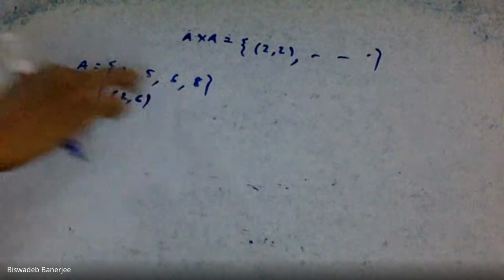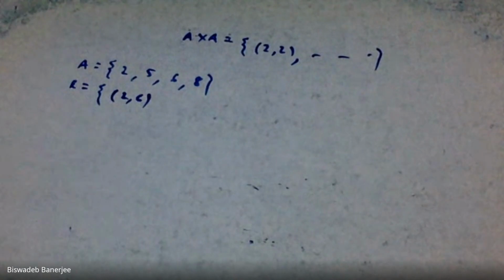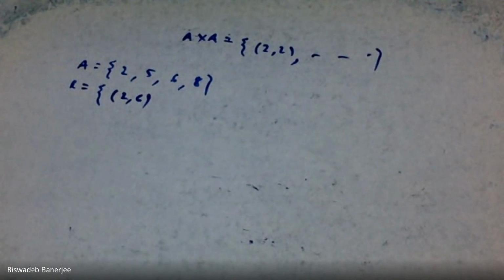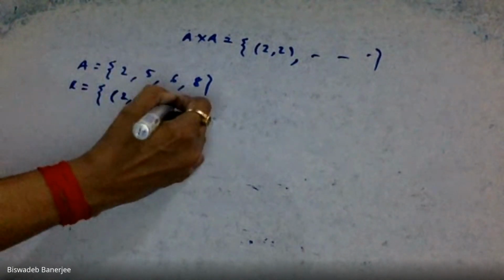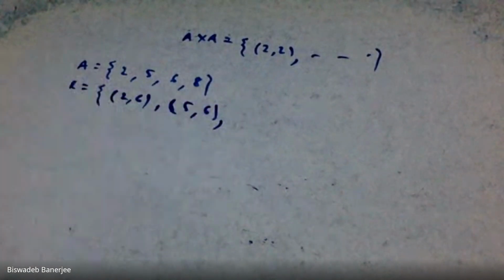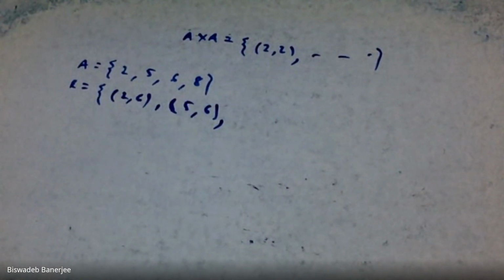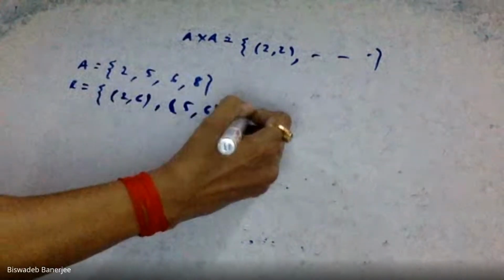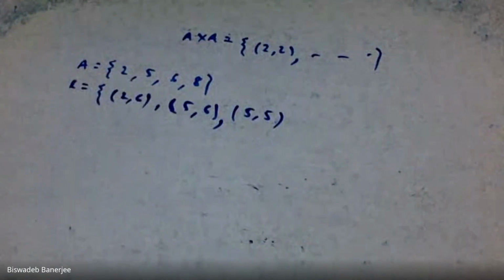Next, we are taking 5, 6. We are taking 5, 5.